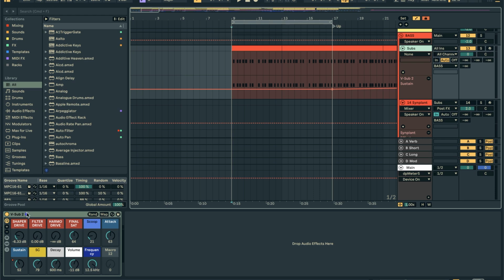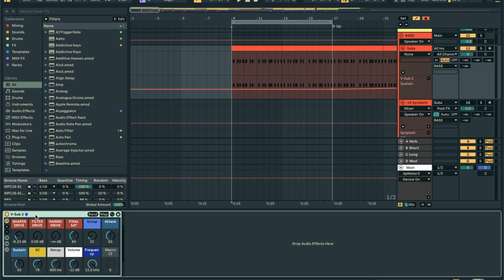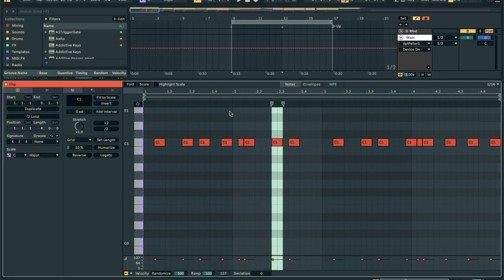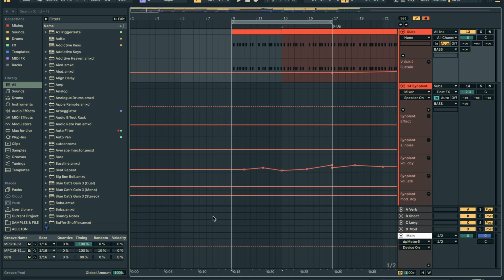So we're just using the V sub, this little basic sub sound that I've created. Again, more info in that video. And if you want to just grab the project files, you can steal this as well. It's just using Ableton's Operator. Nice clean bass sound. And then basically what I did was I just adjusted the pattern to do some kind of combination between the pattern in Observer Effect and the pattern in that Charli XCX song. So it's very similar, but with some slight differences.